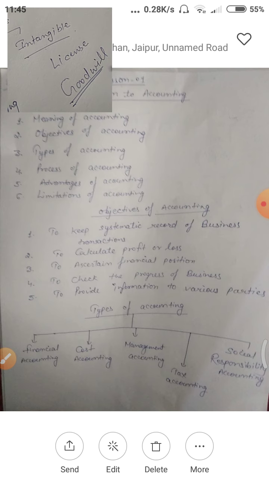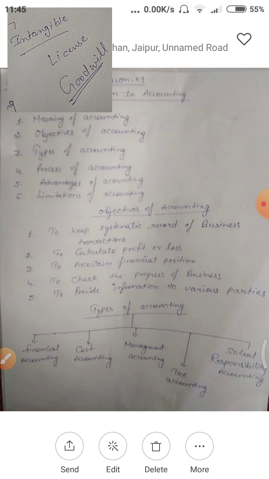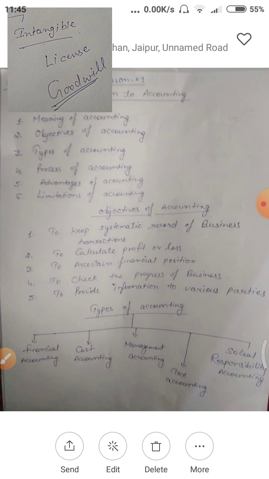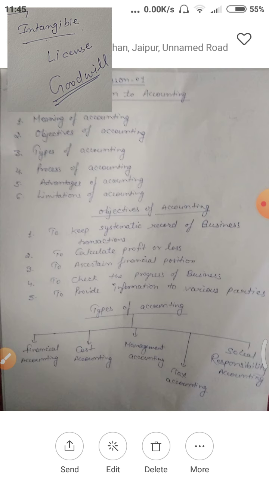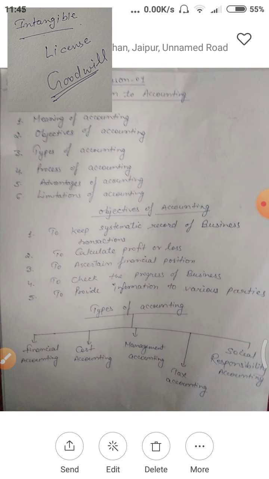Now your question may be how can we measure our goodwill? Goodwill can be measured only when your business is going to be sold. If your business is continuing, you cannot measure your goodwill, but when you are selling your business, at that time you can measure your goodwill.